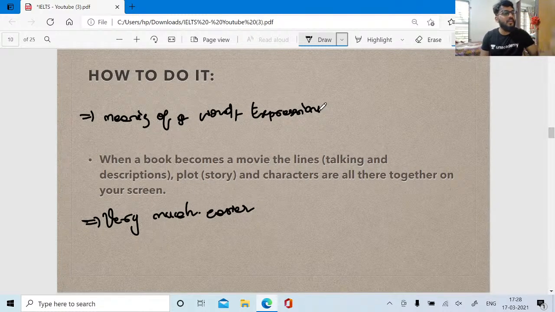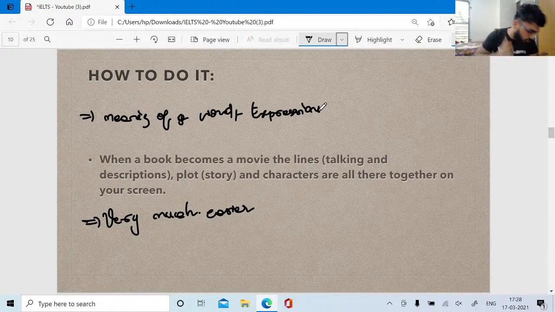Even if you are a beginner, you have not done anything, but still you want to learn English, you want to learn how to speak fluent English, you can watch a movie, and from there also you can learn it easily, right? So that is the reference of the movie. When I read a book, your reading comprehension will improve. But when you see a movie based on a book, your reading comprehension as well as your listening comprehension will improve, right?